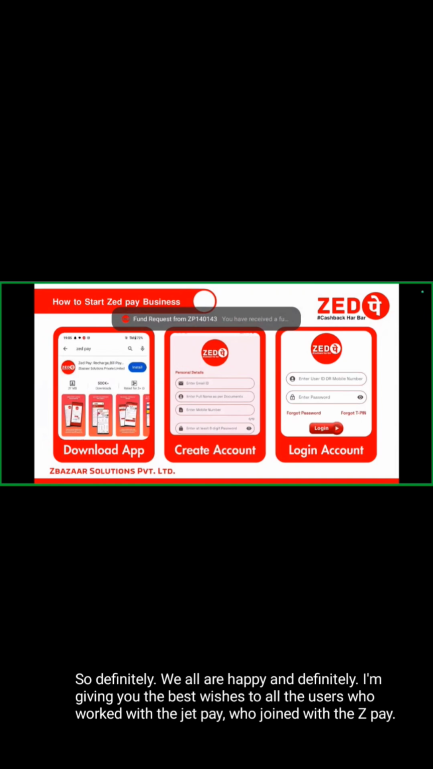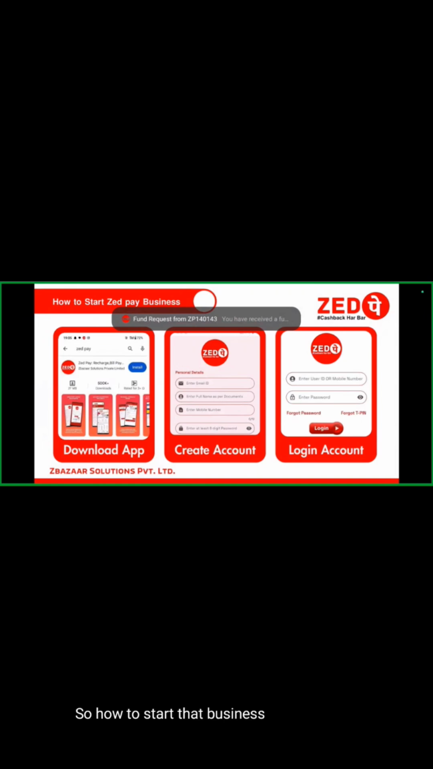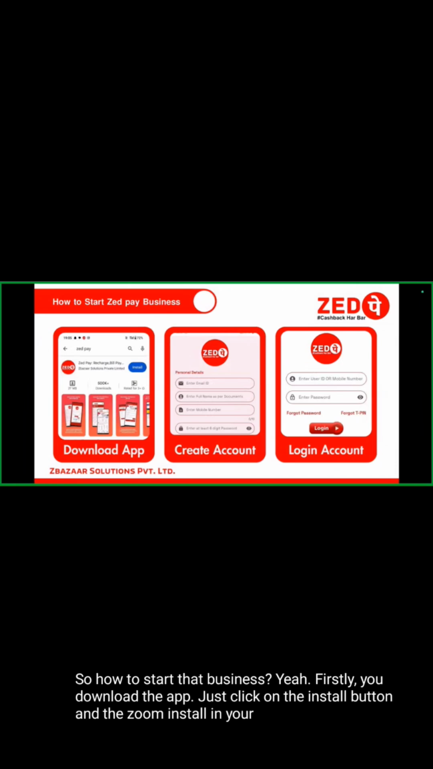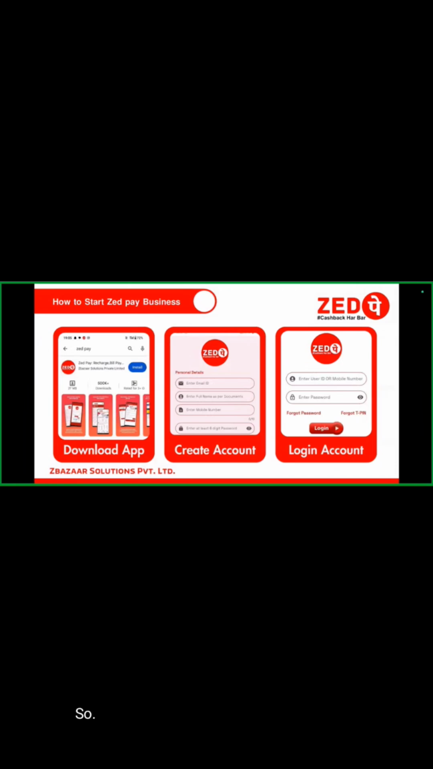So how to start the ZPay business? Firstly you download the app, just click on the install button and ZPay is installed on your mobile phone. So some pages are created there. The first one is create account. So how can you create the account? You can create the account by entering the email ID.